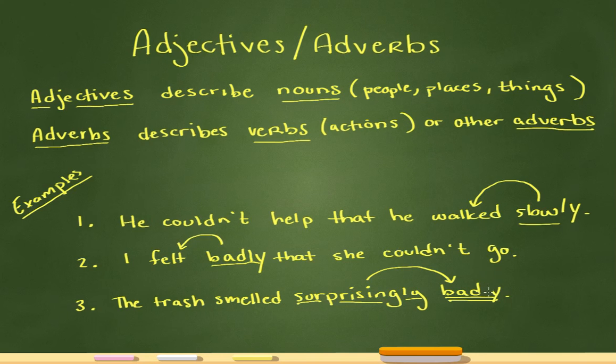So this one's very, very tricky. But by deciding, is it describing how the trash is going around sniffing things? No, that's not what I'm trying to say. So I'm not describing an action. I'm describing the smell of the trash, which is a noun, a thing. So I need an adjective like bad. So the real sentence should read, the trash smelled surprisingly bad. So adjectives describe nouns, adverbs describe verbs. Just decide what the adjective or adverb is describing, and is that correct?